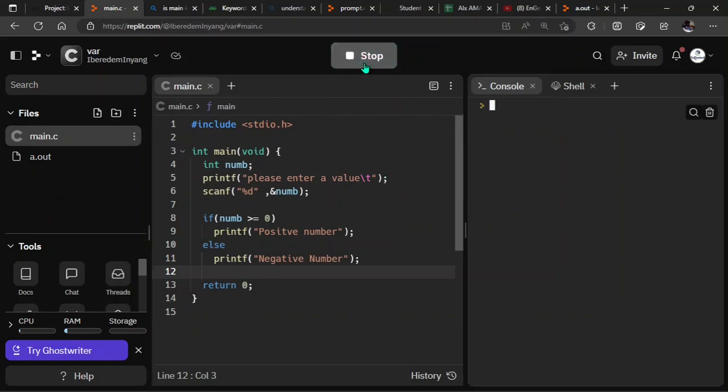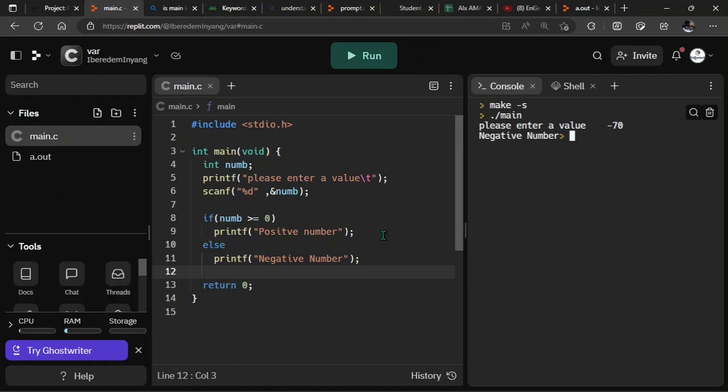Let's try to run this program now, and then please enter a value. I'm going to enter something like 8, enter. It's giving me a positive number. So let's try the negative part. Let's say -70, enter. It's giving me negative number. So that is how to apply an if conditional statement.